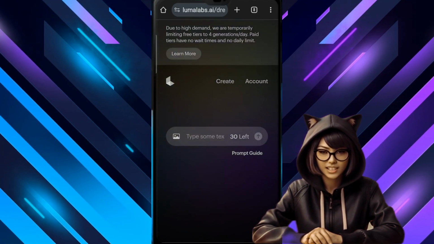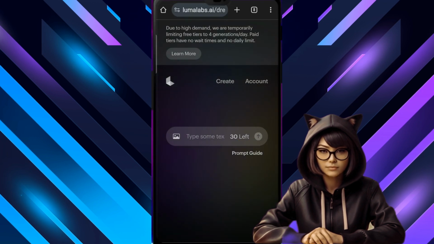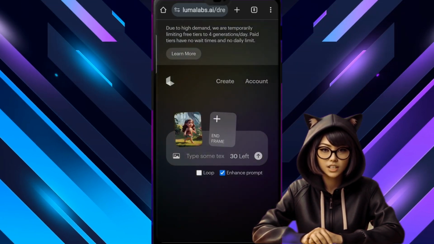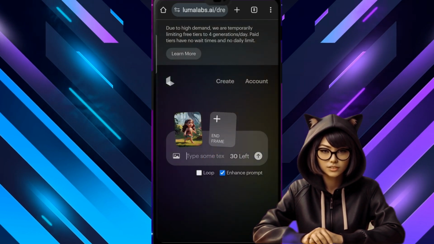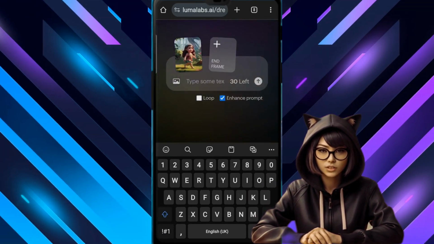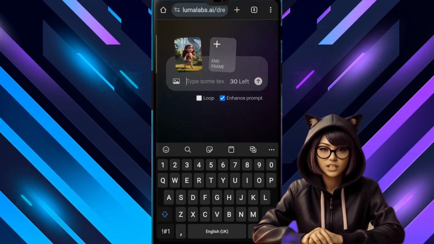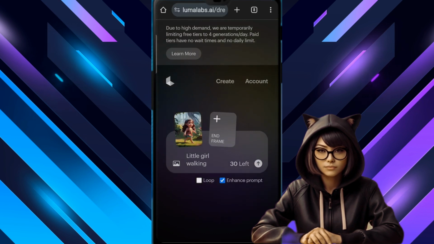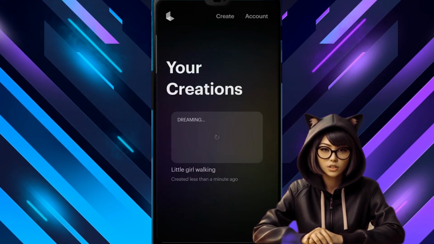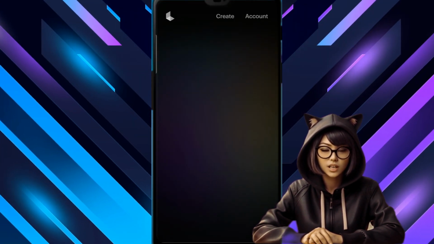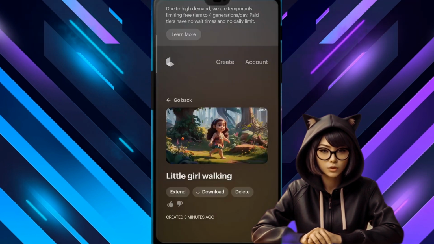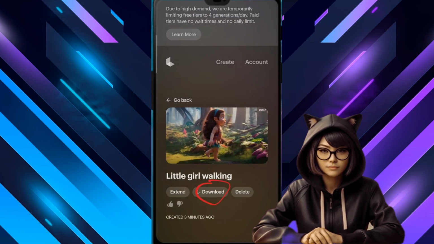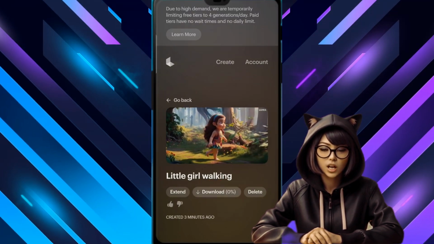Now, friends, tap on the gallery option and add the image you want to convert into a video. Now, write your prompt or whatever you want to happen in this scene here, like I will write, "Little girl walking." After writing this, tap on this arrow, and in a short time, it will be generated. I will convert the rest of the images into videos the same way, so look, our video is ready. I will play it and show it to you. Now, we will download it, so I will tap on this download option, and it will be downloaded. This is how I created all the videos.